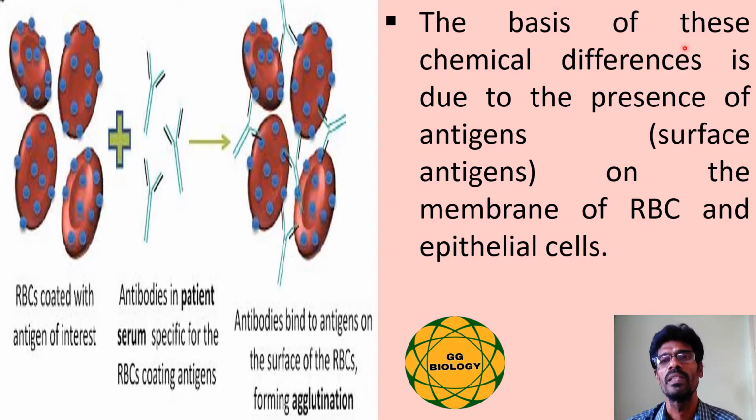The basis of these chemical differences of human beings' blood is the presence of certain antigens present on the membrane of the RBC and epithelial cells. Because the antigens are present on the membrane of the RBC, they are also called surface antigens.